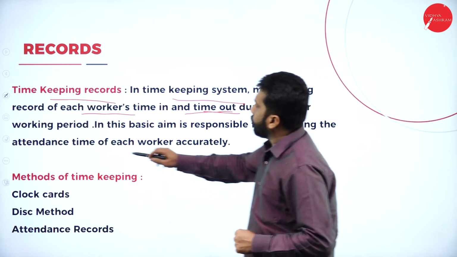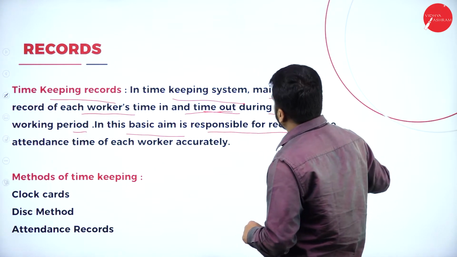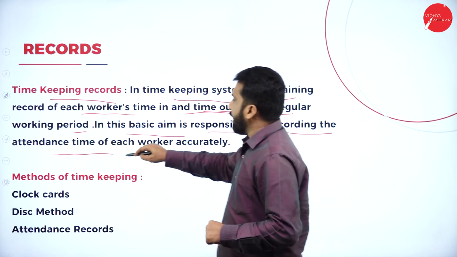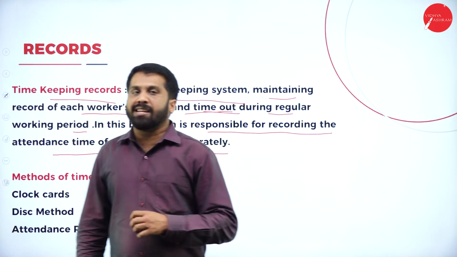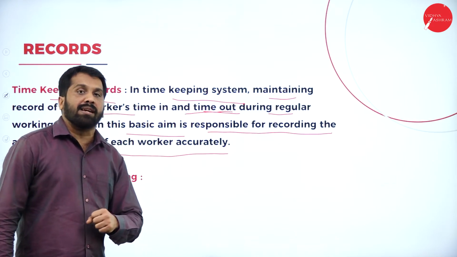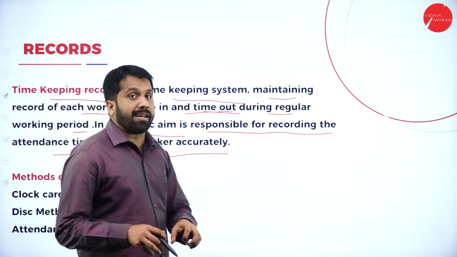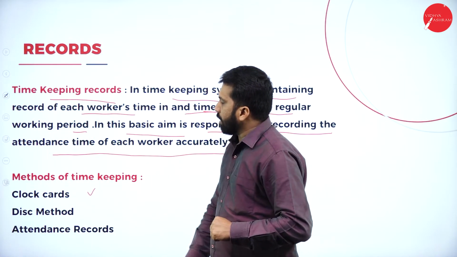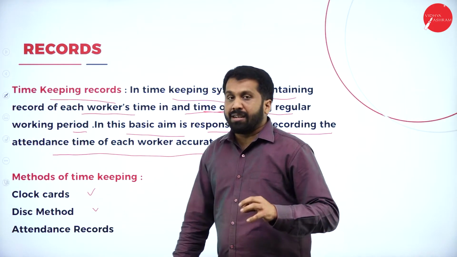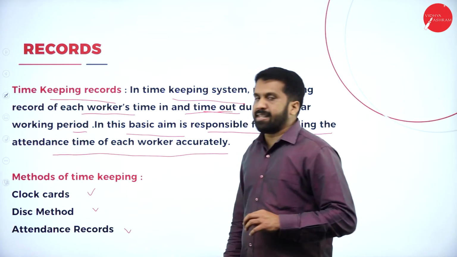During the regular working period, the basic aim is to record the attendance time of each worker accurately. Every day, what time they log in and log out, everything will be recorded. How will they record? There are 3 methods: clock cards, disk method, and attendance record.